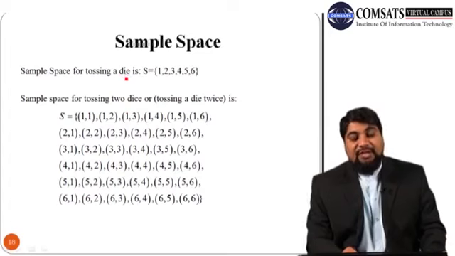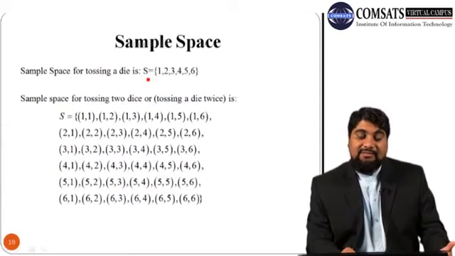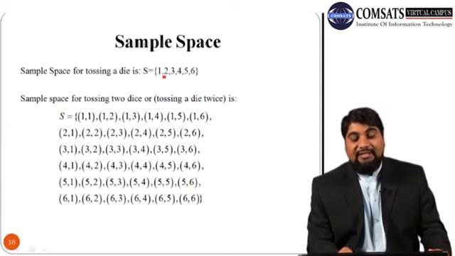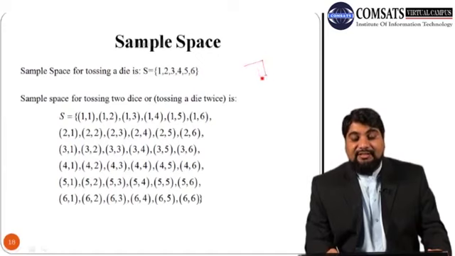Similarly, suppose we have a die. It has 6 faces, the Ludo die that children mostly play with. S is the sample space, and it has 6 faces: 1, 2, 3, 4, 5, 6. I am just drawing the Ludo die for your convenience.